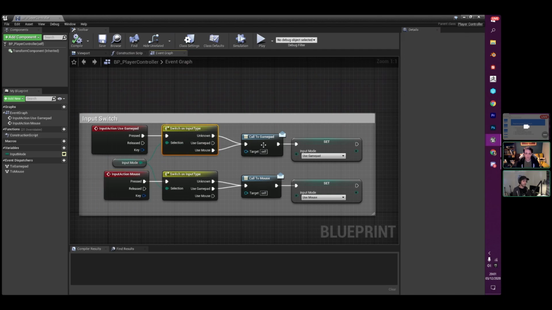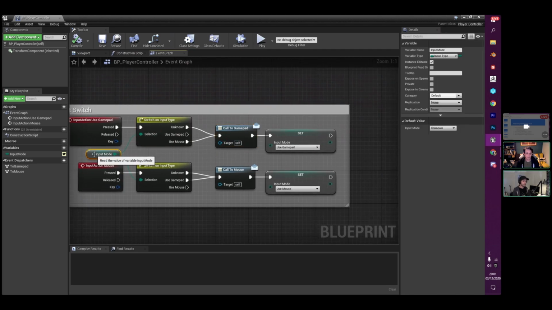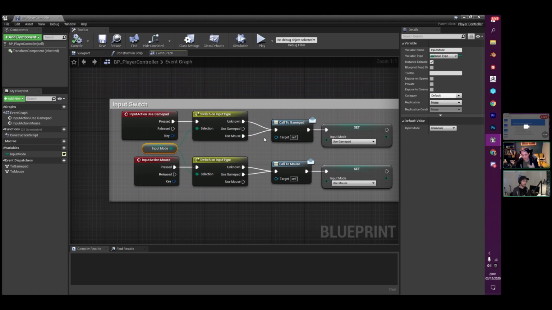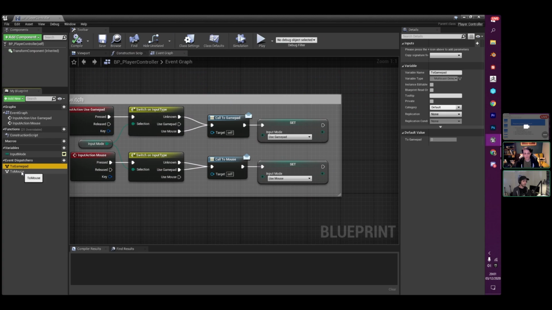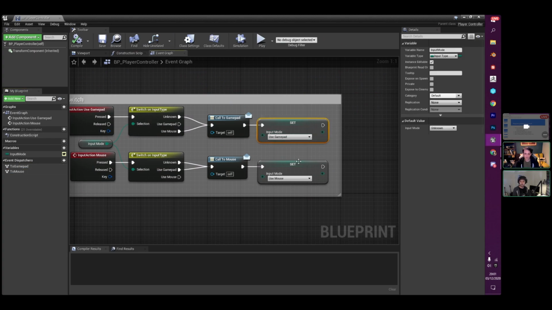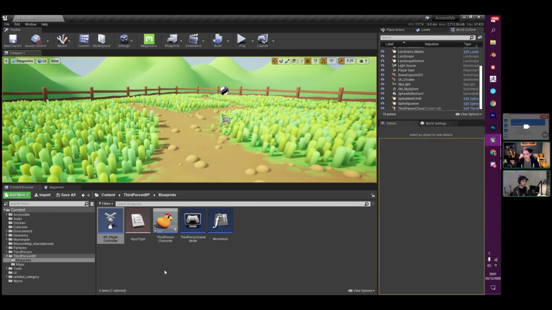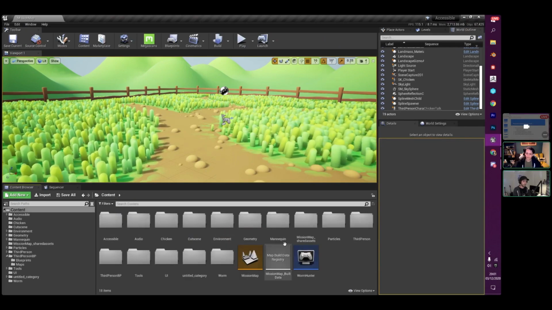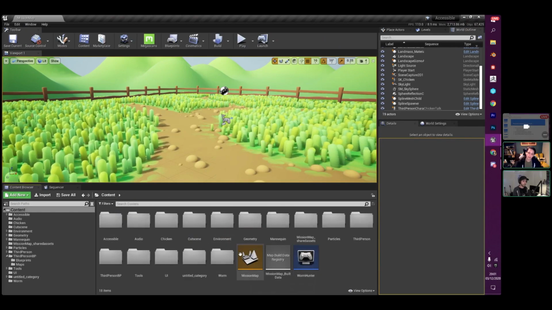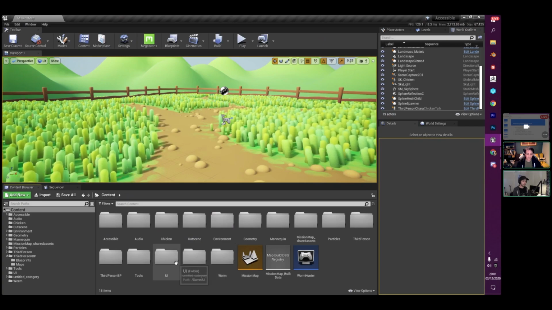And then I do a switch on that particular input type, so that is not getting called over and over again. And I have an event dispatcher for gamepad and mouse, and then I update that particular input type. And then any interface that I want to switch between the two, I bind that particular event to that interface.